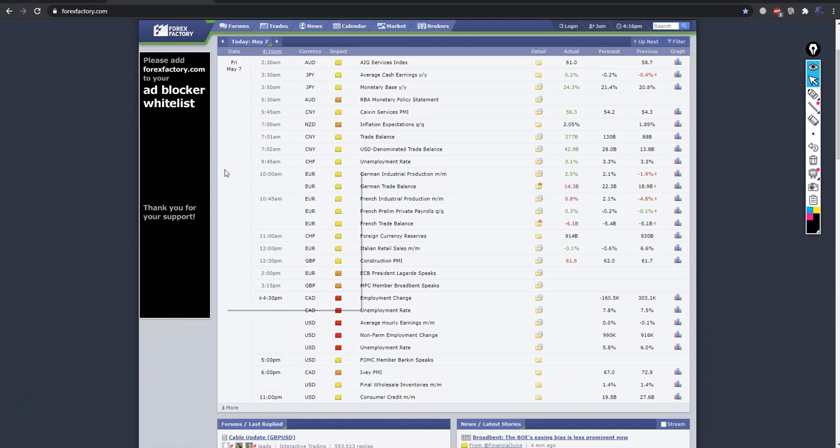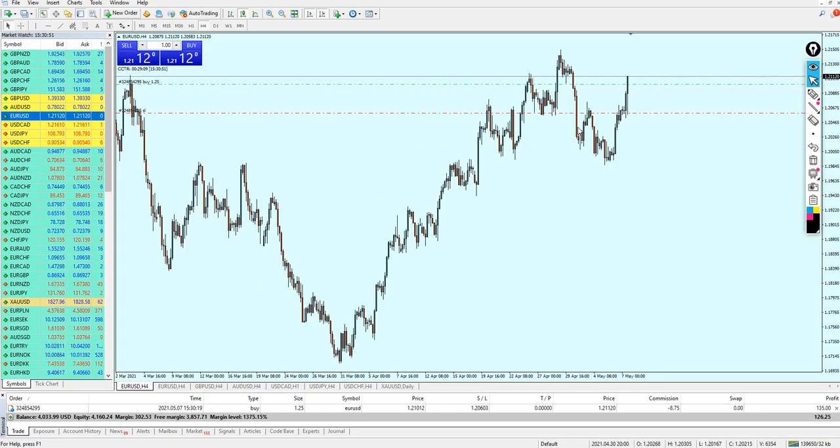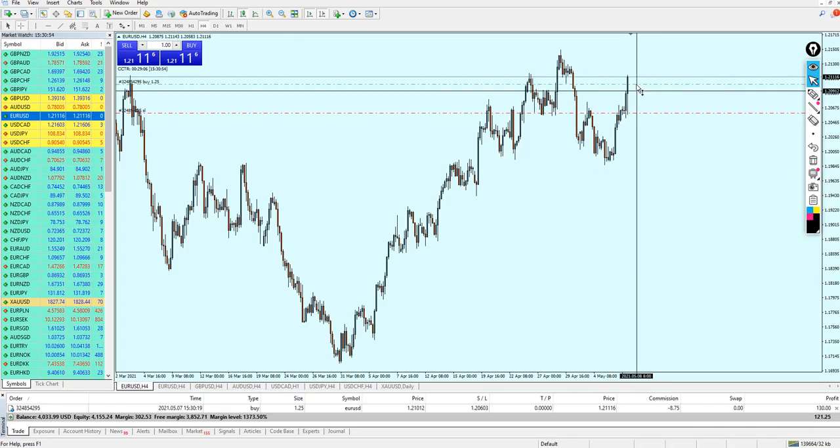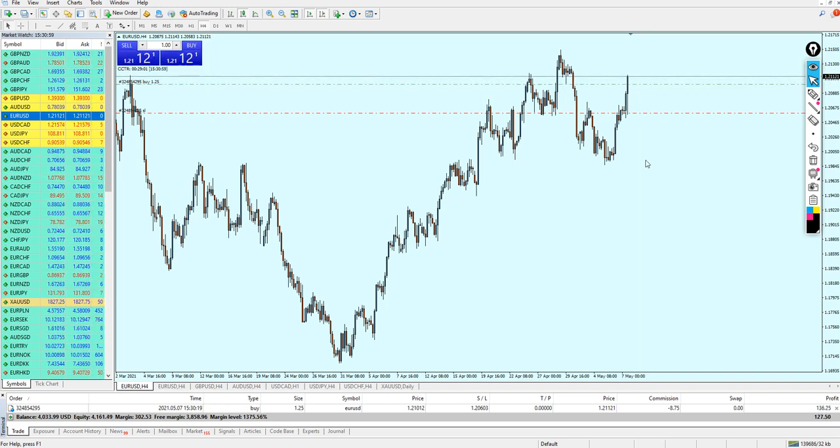Let me just watch this. The news are already up, and as you can see, let's watch them together. The site is still loading, but however, we are now in a very good profit. Right now, the market is going in so far 10 pips of profit. I think actually it was pretty much slow. Those who are trading the news, they know very well it was really very slow. Usually it's much faster. Actually, it's a lot faster than that, and usually it just happens in a blink, in less than a second.